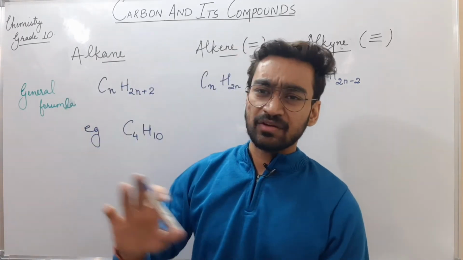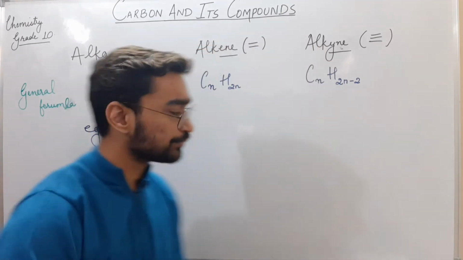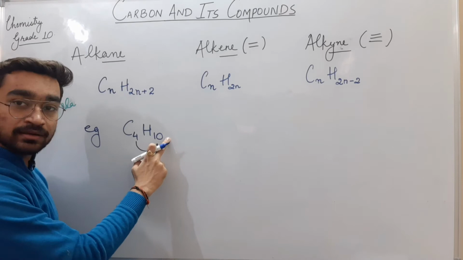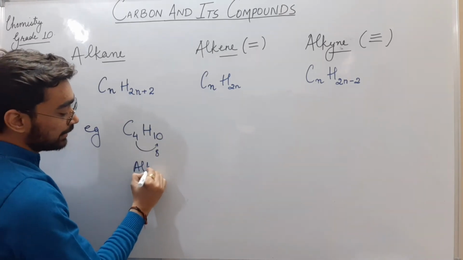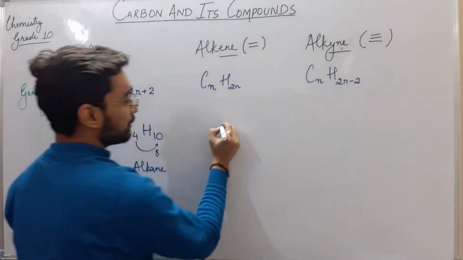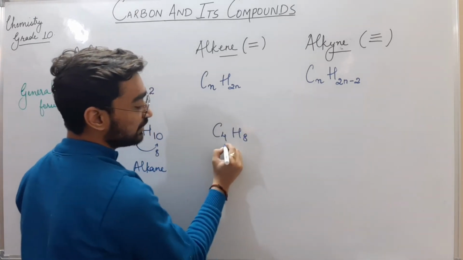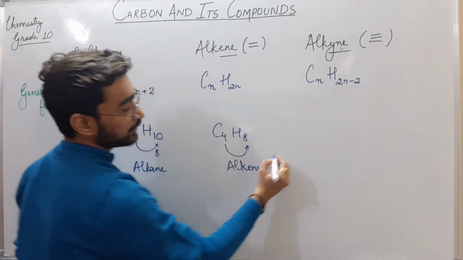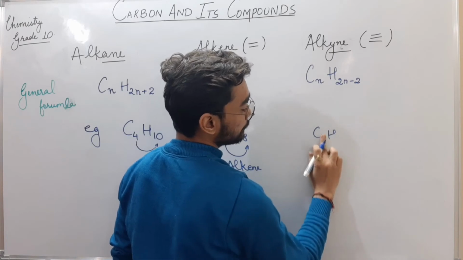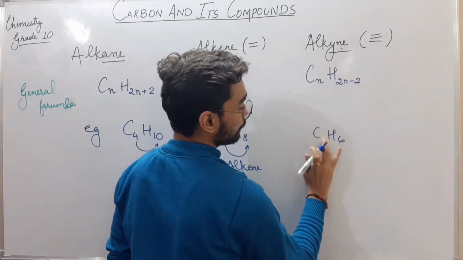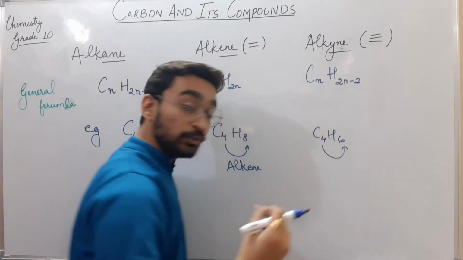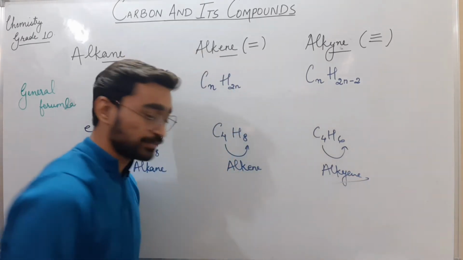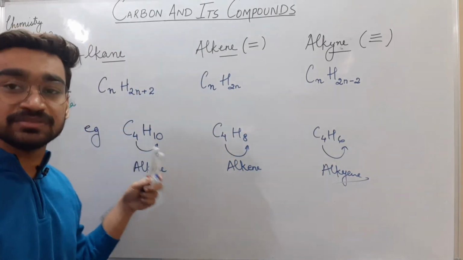The general formula, or the short trick, is that you just check the double of the carbon number. 4 2s are 8. If it is 2 more than the double, it will be alkane. For example, if C4H8, it is just double of this number, so it will be alkene. Like C4H6, if it is 2 less than the double, it will be alkyne. So you just have to check the number of carbon atoms and double it.